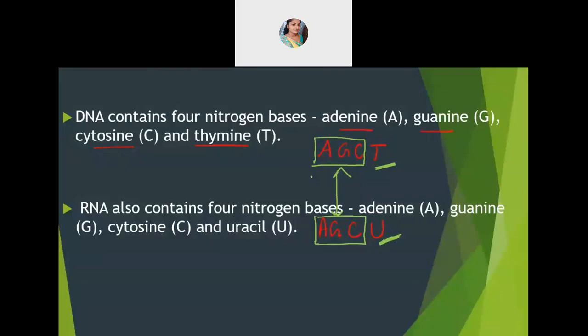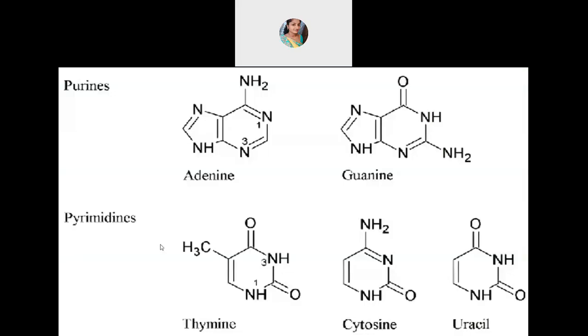These are the structures, you see. And they are categorized based on their structures. They are categorized into two: one is called purines and the other one is called pyrimidines. That's because of the structure they have. So they are named like that. Adenine and guanine are purines. And thymine, cytosine and uracil are pyrimidines.